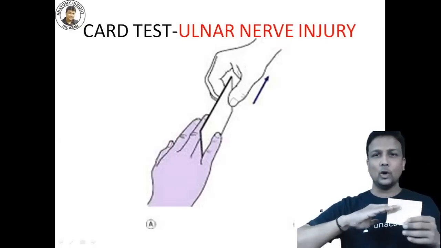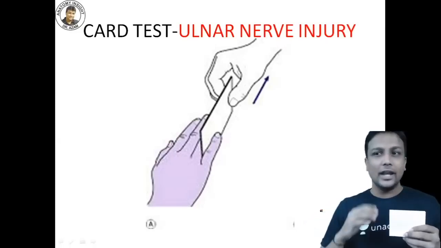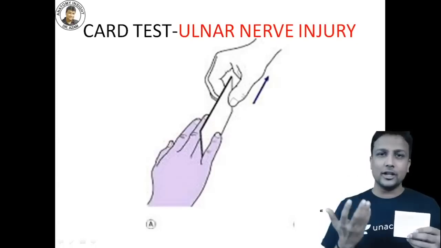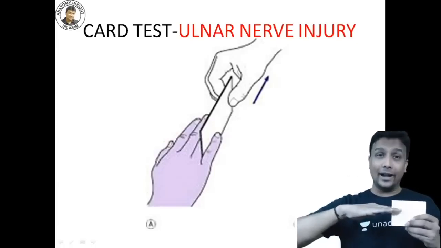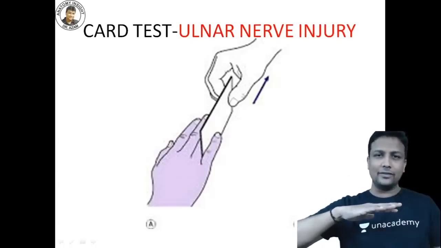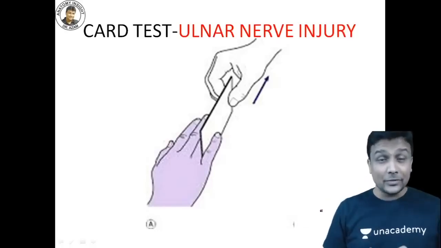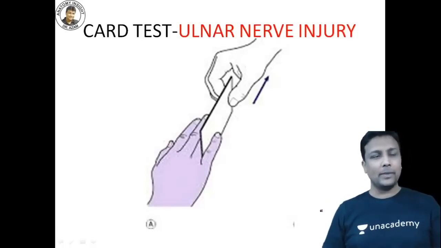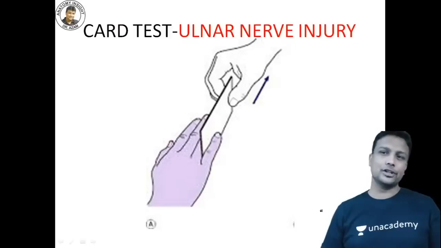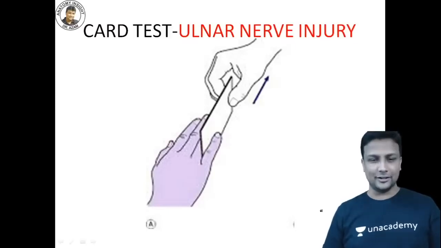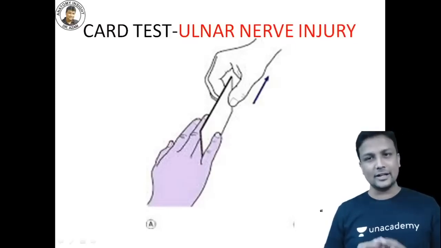Now suppose the ulnar nerve is injured. If the ulnar nerve is gone, the palmar interossei are gone and they are unable to do adduction. The moment you give the card to the person, the card falls down. So the card test assesses the palmar interossei, which are supplied by the ulnar nerve. Is it okay, guys?